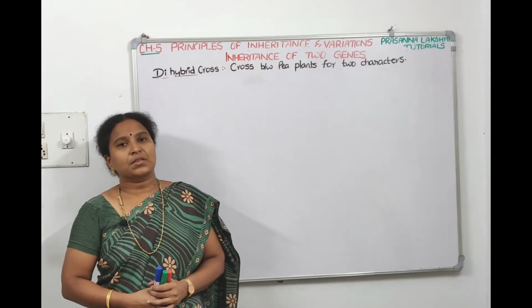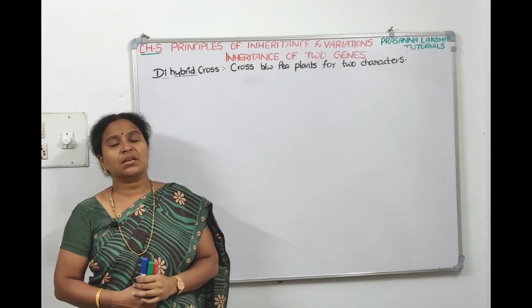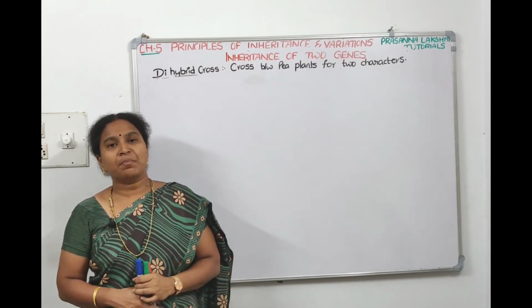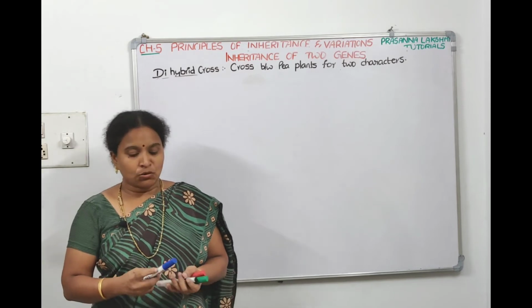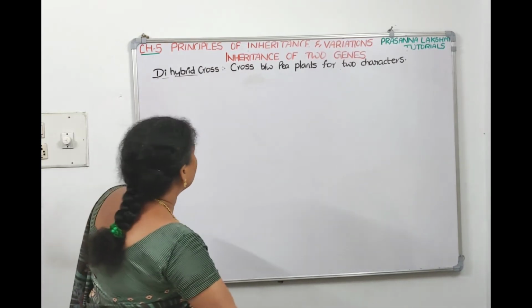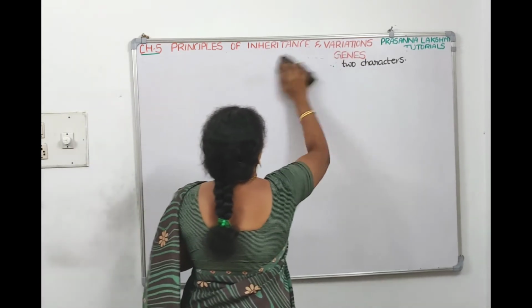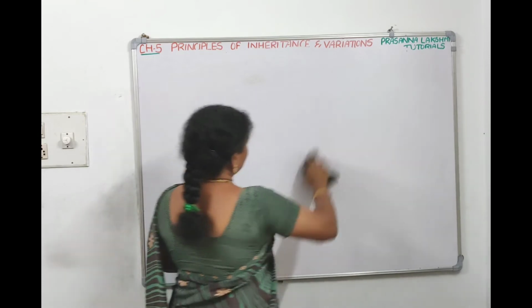The next concept is dihybrid cross. It can also be called inheritance of two genes. Mendel conducted crosses between pea plants for two characters. So I'll erase this. We need a bigger board. Remember that we are talking about dihybrid cross.